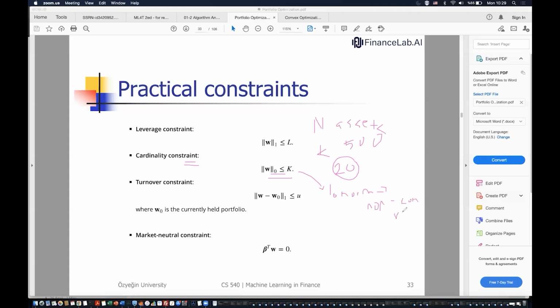So that's why in many cases, there are certain approximations used for these cardinality constraints. Another constraint is turnover constraints. The turnover constraint is basically the turnover of the portfolio. So in this case, we have this W0, and W0 is assumed to be the initial portfolio. Like assume that we have A, B, C stocks. Let's say 0.4, 0.4, and 0.2.